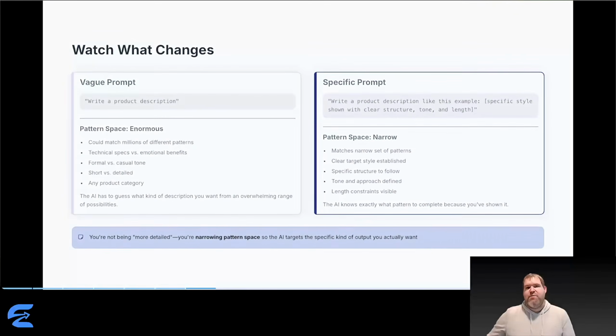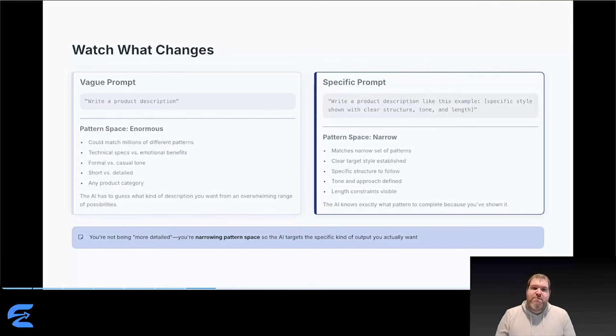Let me show you what this looks like in practice. Take a simple request: write a product description. What patterns could match this? Millions. Technical specs versus emotional benefits. Formal versus casual. Short versus detailed. Any product category imaginable. AI has this overwhelming range of possibilities to choose from. Now compare that to "write a product description like this example," where you show a specific example with clear structure, defined tone, obvious length. Same core request, but the second version has narrowed pattern space dramatically.